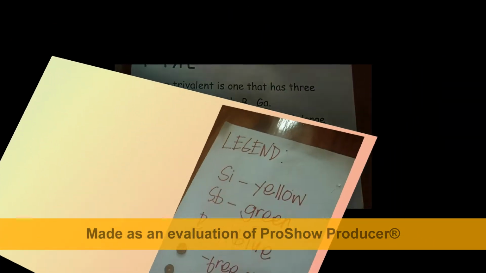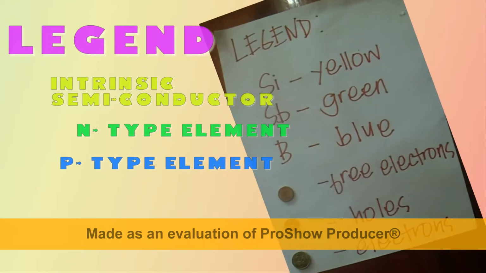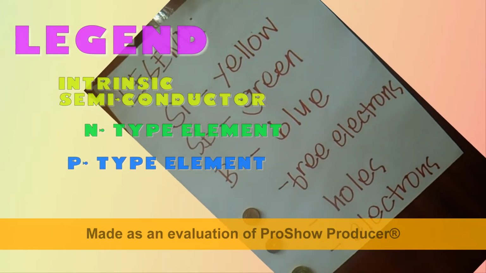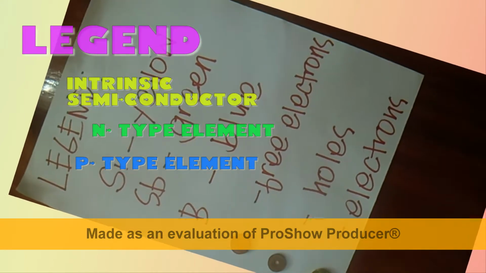Si, yellow, stands for intrinsic semiconductor. B, blue, stands for p-type semiconductor.